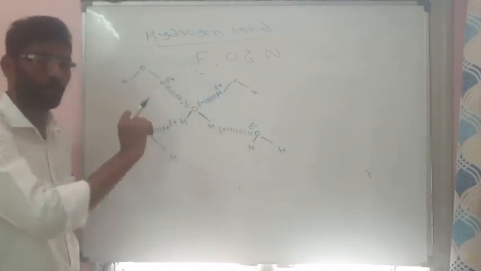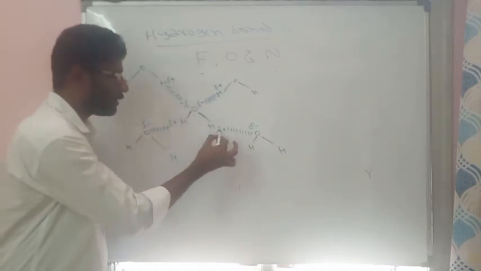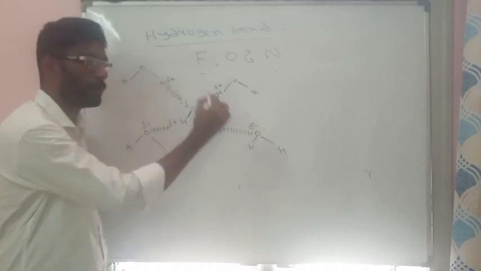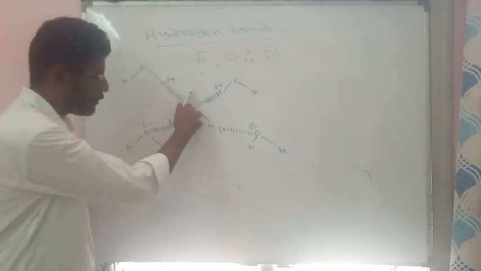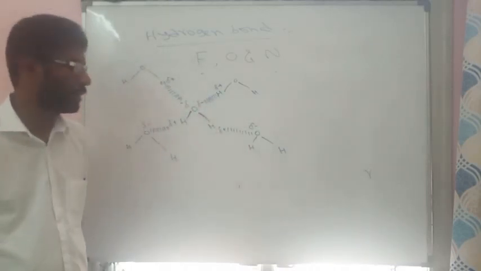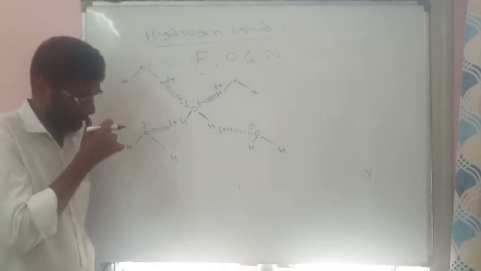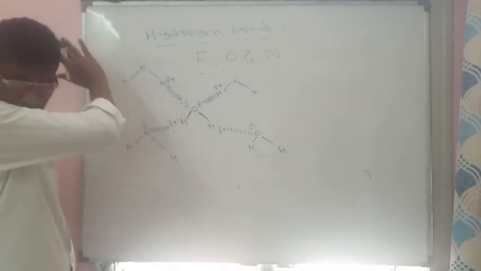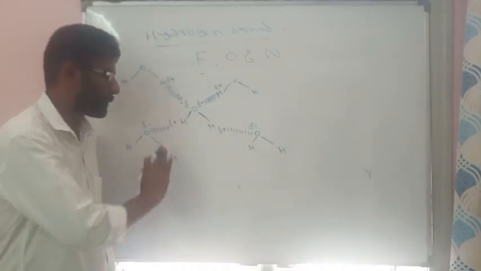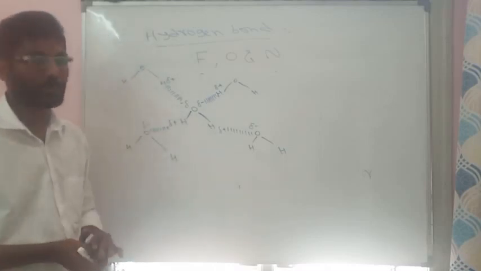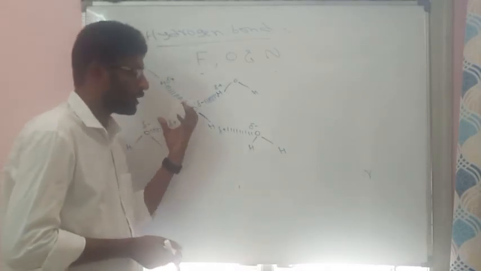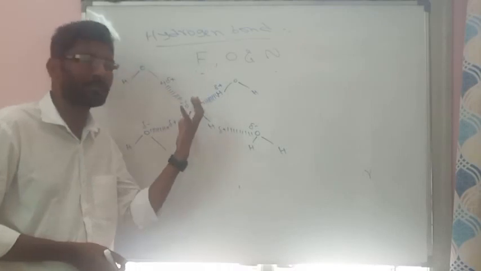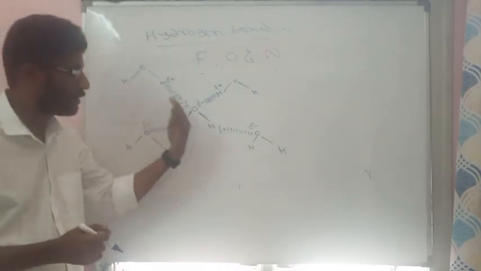So through hydrogen bond, one water molecule is attached to four other water molecules. The number of hydrogen bonds formed by one water molecule is equal to 4. This is the structure of water. This process of formation of hydrogen bonds by water with the other four water molecules is called association. So, association of water.